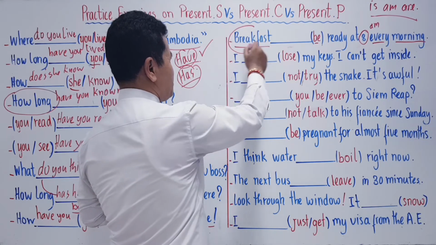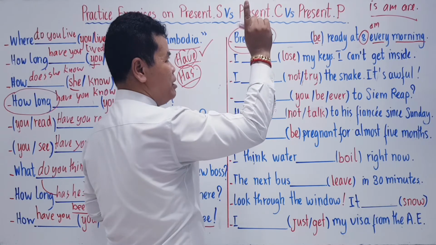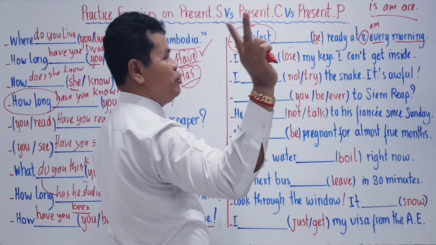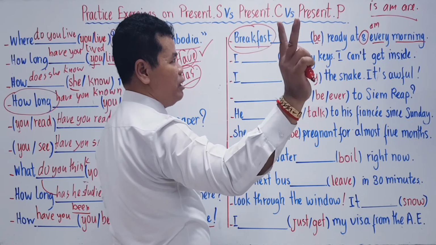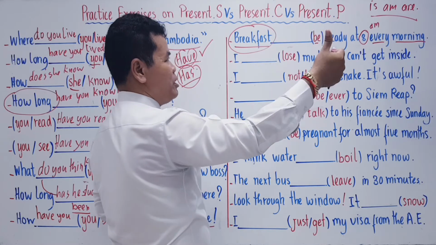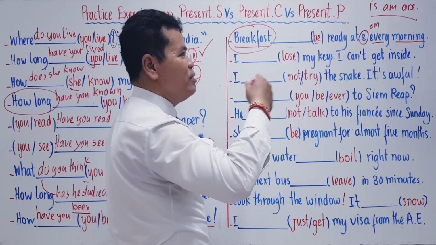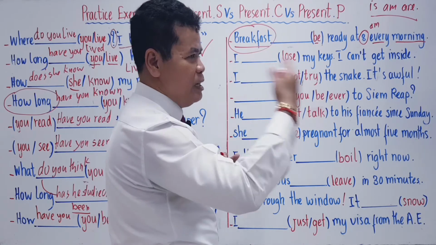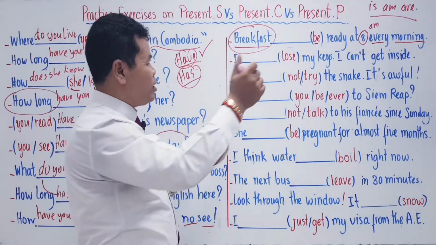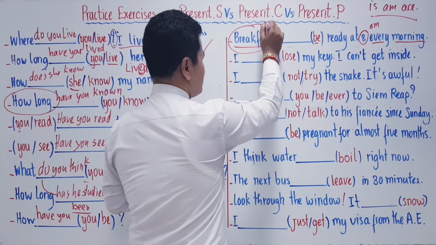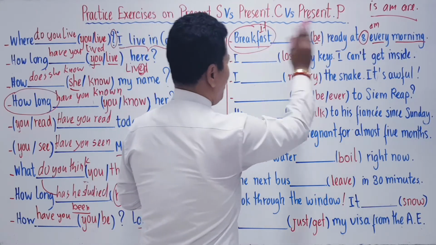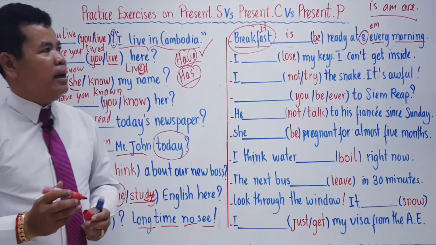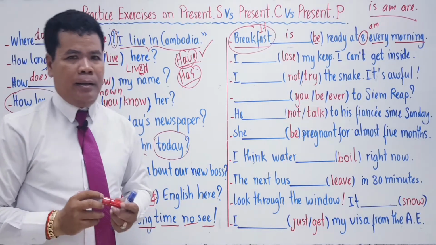Look at breakfast. Okay? Only one breakfast. If we have breakfast, lunch, dinner, so how many meals do you have? 3. Okay? So you say breakfast, lunch, dinner are delicious. You understand? But now we are not talking about lunch. We are not talking about dinner. We just talk about only breakfast. So what do we have? It as the pronoun stands for breakfast. So it are or it am or it is. It is. Breakfast is ready at 8 every morning.